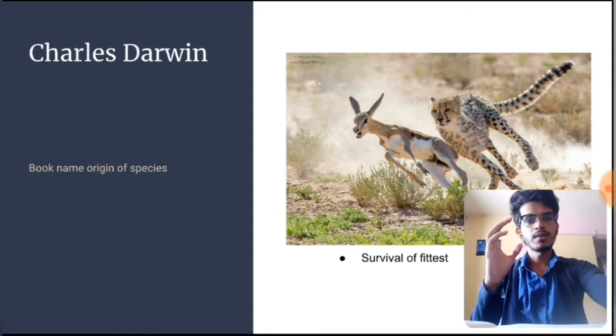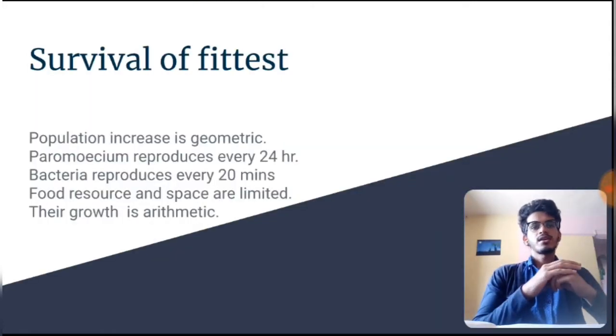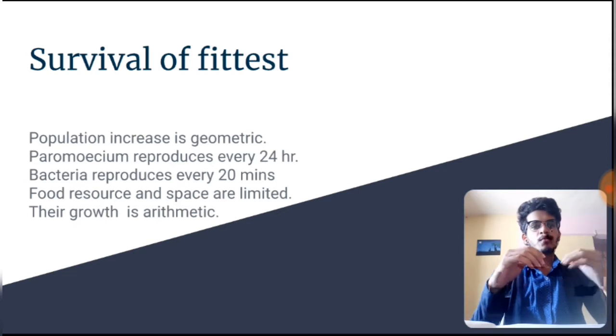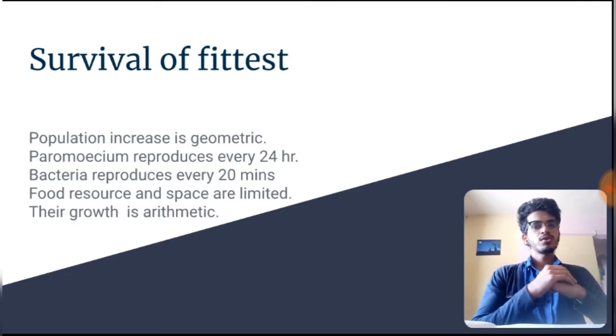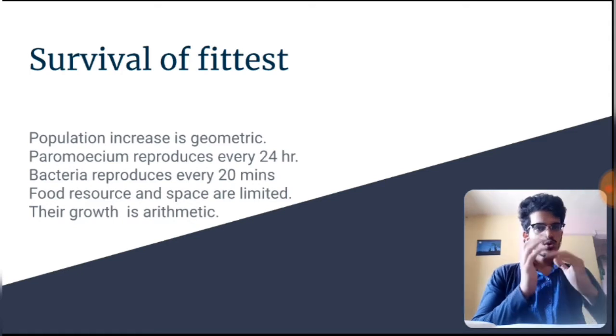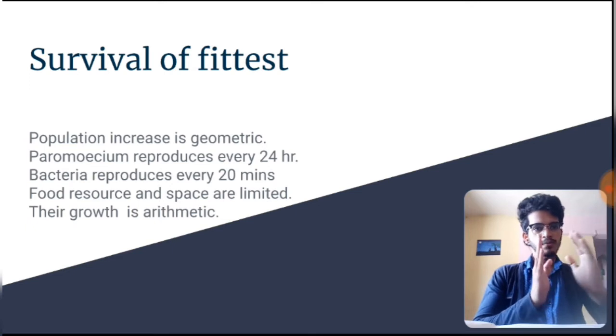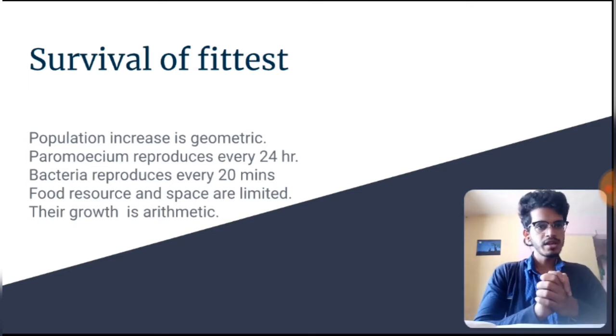Let's know this in detail. Survival of the fittest. Population increase is geometric, but food growth is arithmetic. Now, what is the difference between geometric and arithmetic? I'll explain that. Paramecium reproduces every 24 hours, bacteria reproduces every 20 minutes, but food resource and space are limited. So, if you see, the population growth is geometric, population increases rapidly, but food does not increase rapidly.